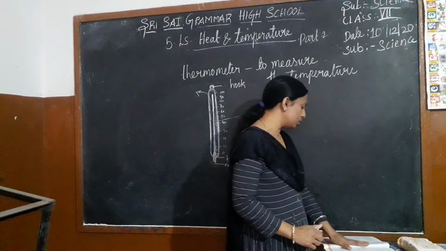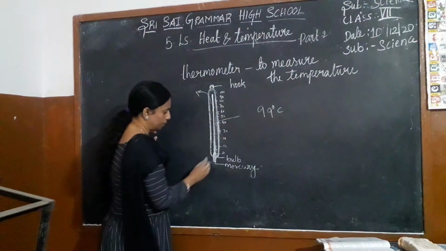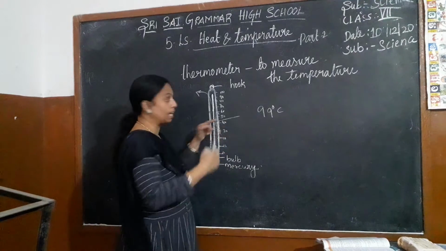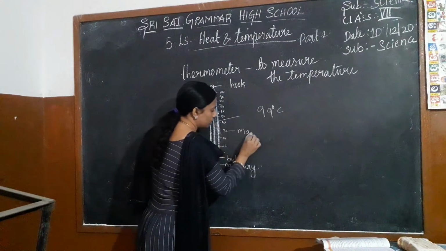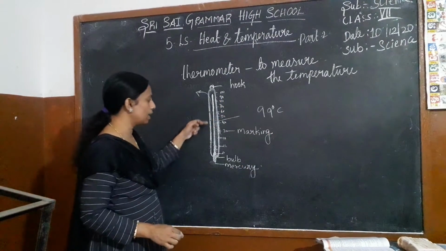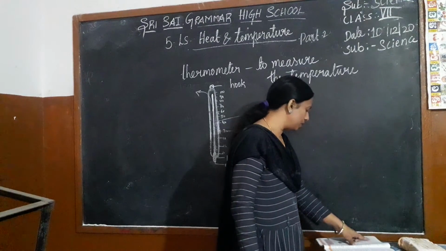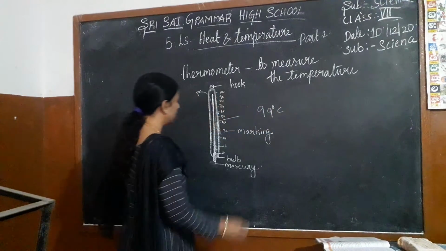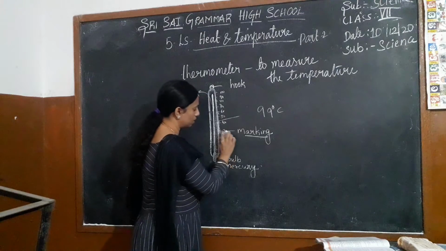What do you find? Any marking on the tube? Yes, we will find the marking on the tube. Yes, we can see 0, 10, 20, 30, 40, 50 like this. You can see the markings. The thermometer has the marking on the tube. We find the scale which is marked to express the temperature in degrees Celsius. It is a scale, we can say 10, 20, 30, 40, 50.